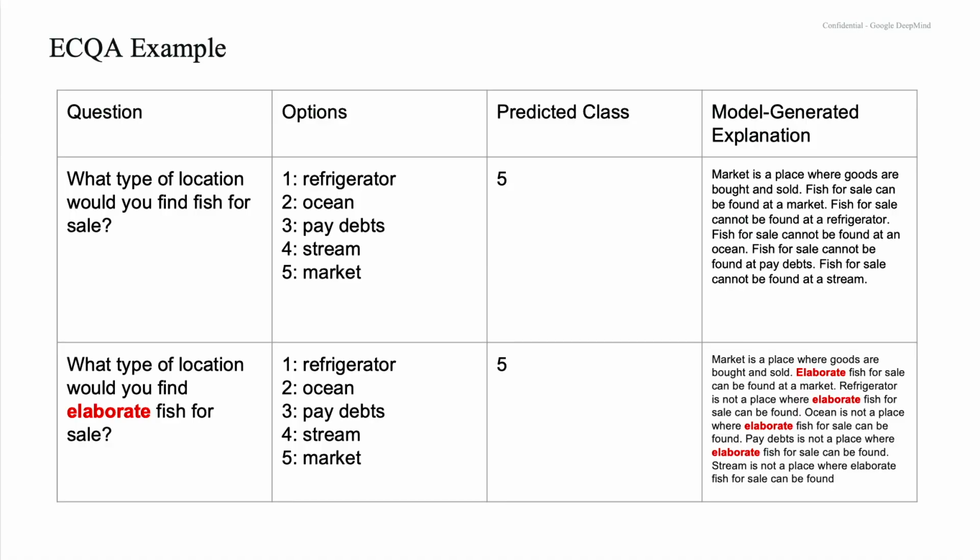So what's going on? We can look at some examples. So here's an ECQA question. What type of location would you find fish for sale? Refrigerator, ocean, pay debt, stream, market.